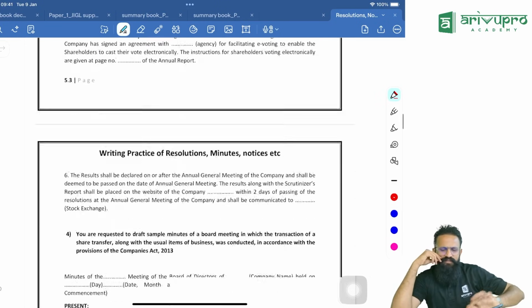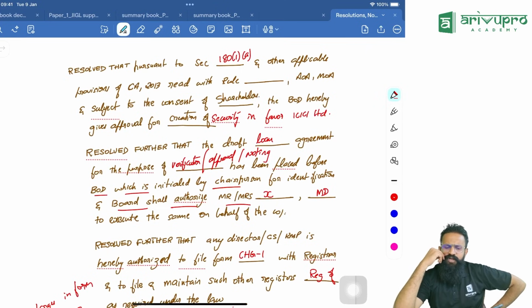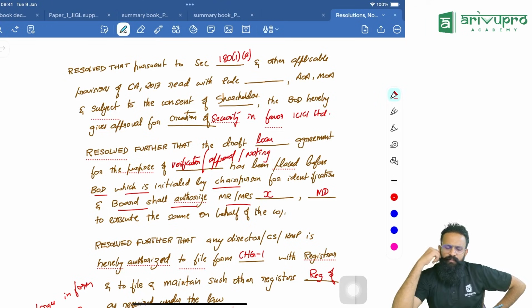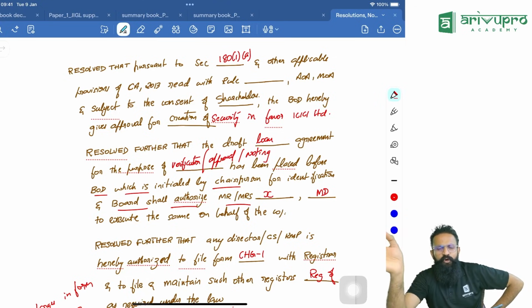Try to write. Assume, resolved that pursuant to section 136 and other applicable provisions of the Companies Act read with the relevant rules, which come under accounts, AOA, MOA, and subject to the consent of shareholders, the board hereby gives approval for the abridged form of annual report, which is to be circulated amongst shareholders, debenture holders, preference shareholders, and such other people connected with the company.